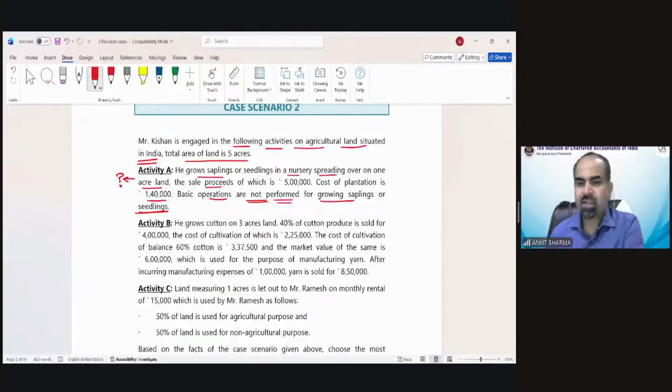Gulika is saying it is agricultural, nursery saplings are exempt. Anyone else? Is nursery business operations exempted or not? If the basic operations are not performed, is it still exempted or not? What is the correct answer? Gulika is saying exempted. Anyone else?